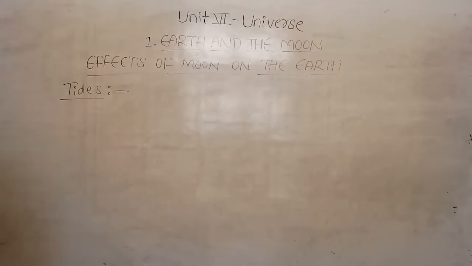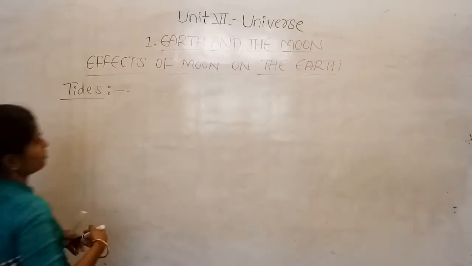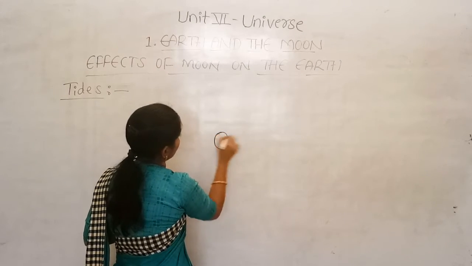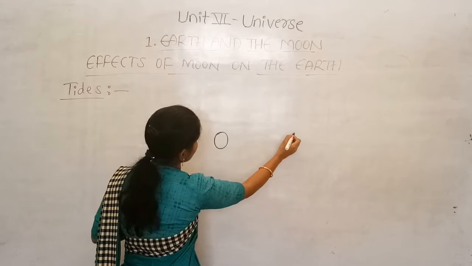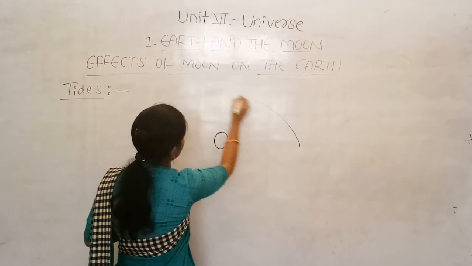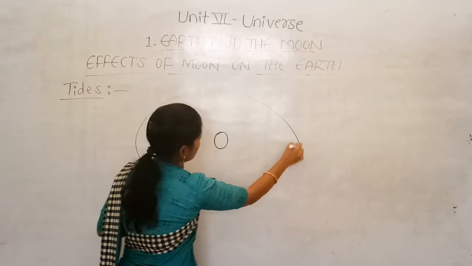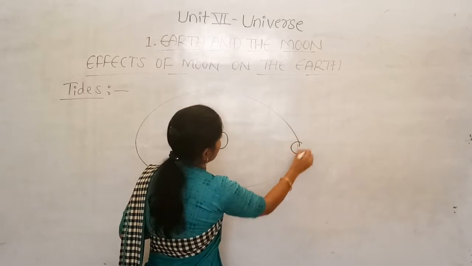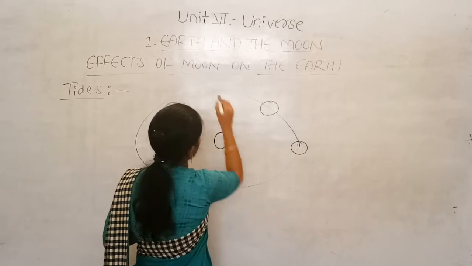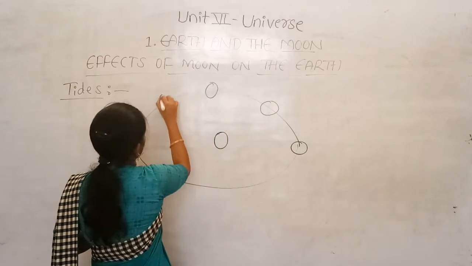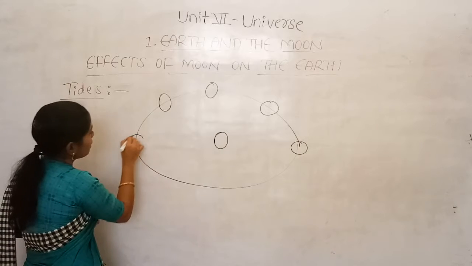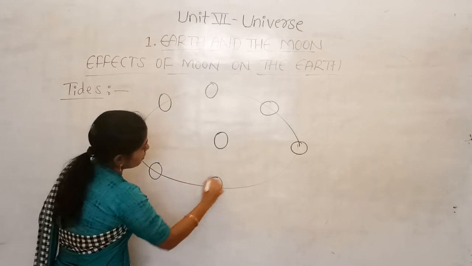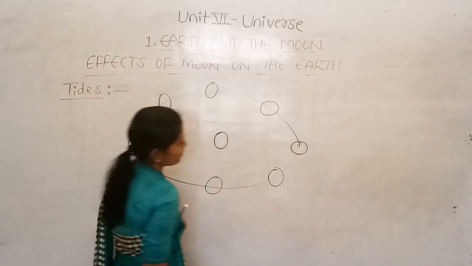So the different phases of the moon, we can say. This is the Earth, and the moon is revolving in an elliptical orbit. So here there are 6 different phases in a half cycle. Okay. So here we can observe the different phases of the moon.